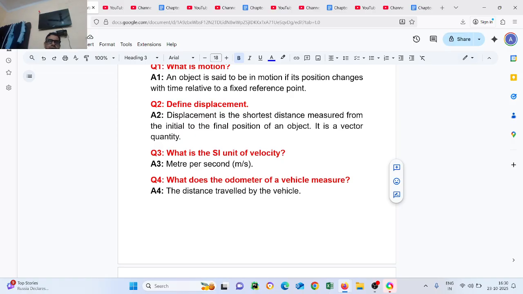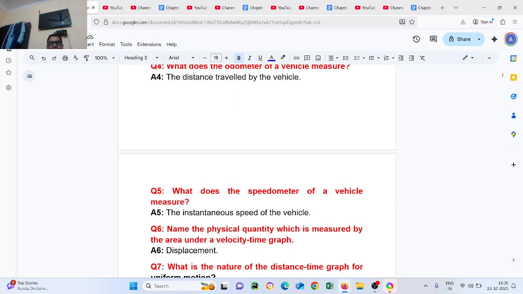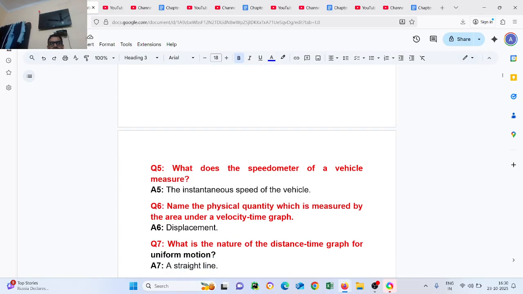The distance traveled by the vehicle is measured by the odometer. Question number 5. What does the speedometer of the vehicle measure? It measures the instantaneous speed of the vehicle.